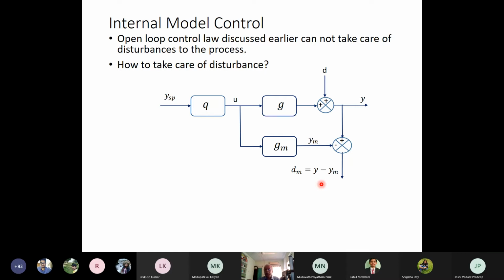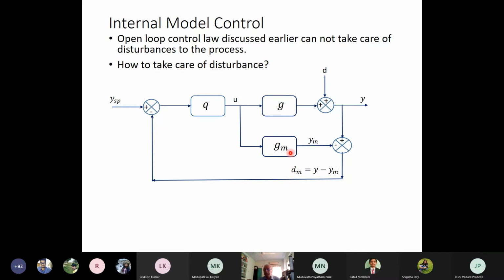Then we'll use this estimate of disturbance to build the YSP, and then this Q should be able to handle the disturbance, because now in this loop, the disturbance is taken care of.